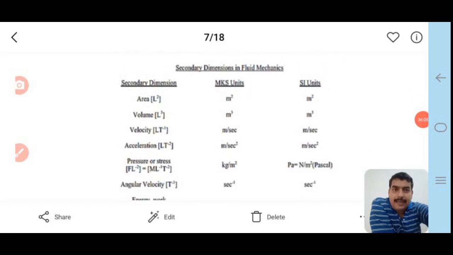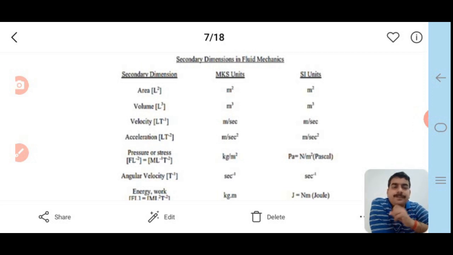Now the secondary dimensions in fluids: in the table we see area, volume, velocity, acceleration, pressure, angular velocity, energy, work done, and these secondary dimensions have MKS units and SI units.